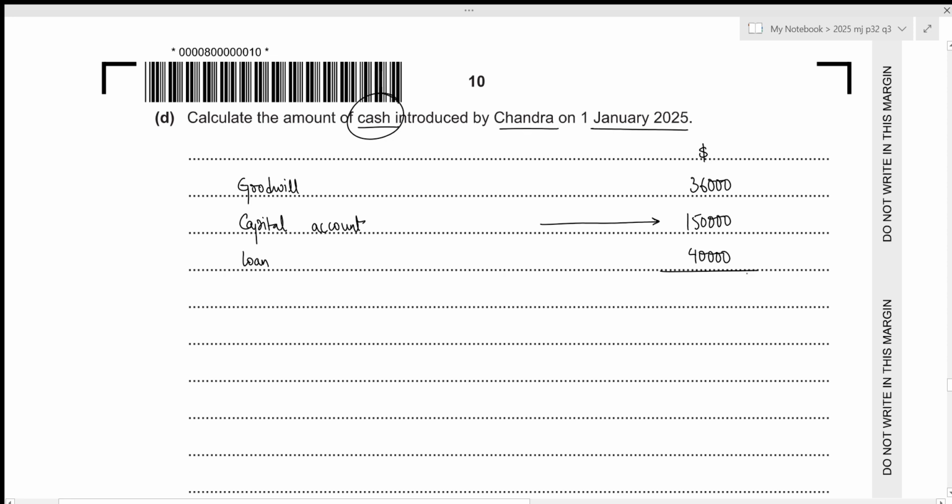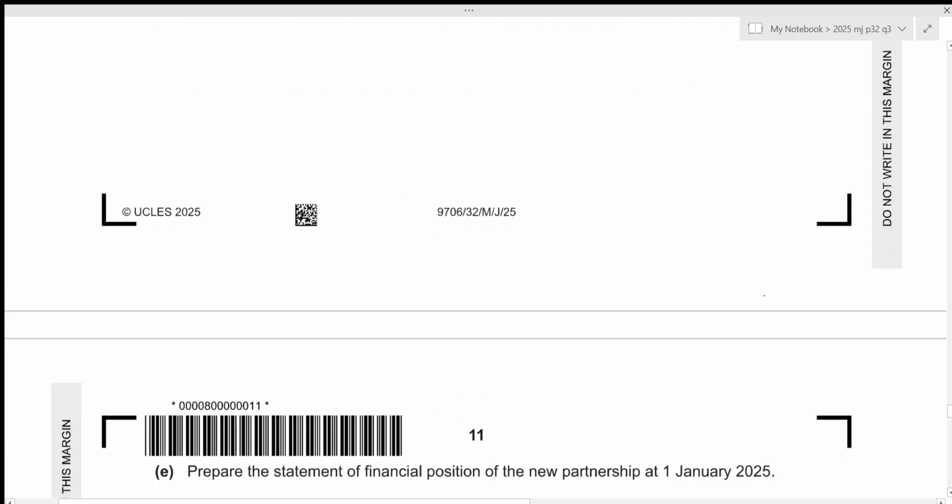Let's figure out the total. So that is just the cash introduced by Chandra. 36,000 plus 150,000 plus 40,000, which results in 226,000. So the value of cash will now increase by 226,000. That is all for the fourth part. Let's move towards the next one.